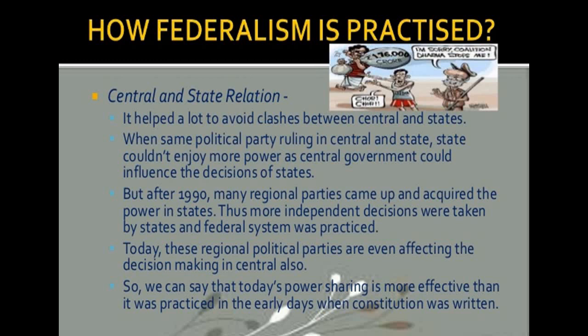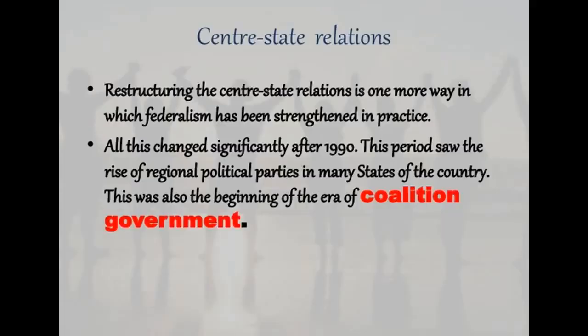So this was it for today's lecture. Restructuring the central-state relation is one more way in which federalism has been strengthened in practice, and all these changed significantly after 1990, and this period saw the rise of regional political parties in many states of the country. This was also the beginning of the era of coalition governments.